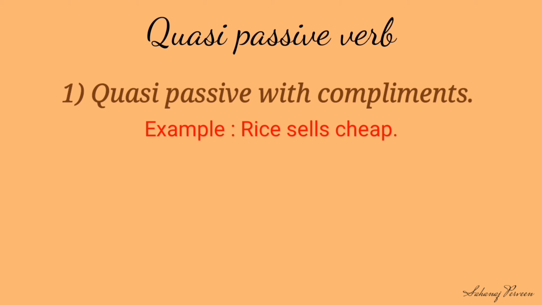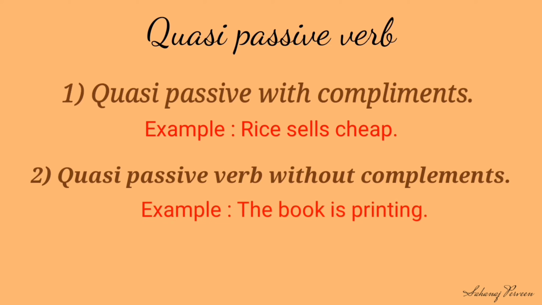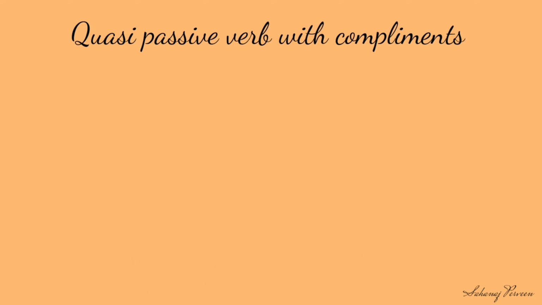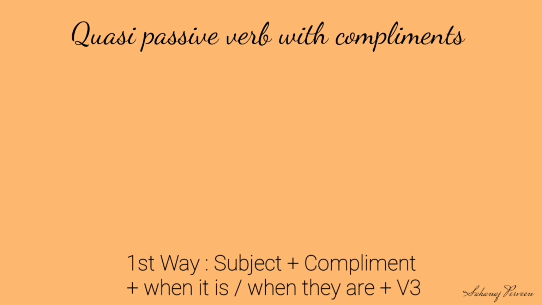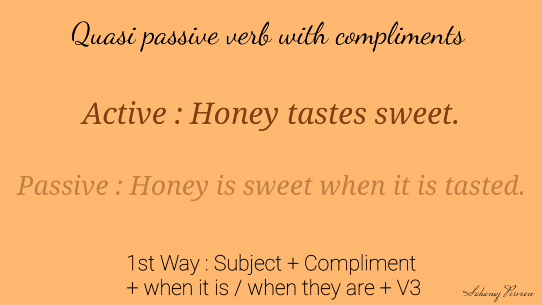Number 2, quasi-passive verb without complements. Look at the example: The book is printing. We can convert the quasi-passive verb with complement in 2 ways. First one: subject plus complement plus when it is or when they are, in case of singular and plural, plus verb 3. Look at the example. Honey tastes sweet. Now our passive is: Honey is sweet when it is tasted.